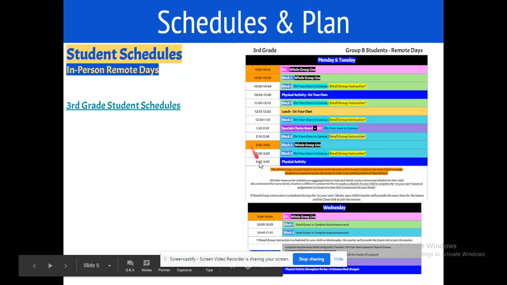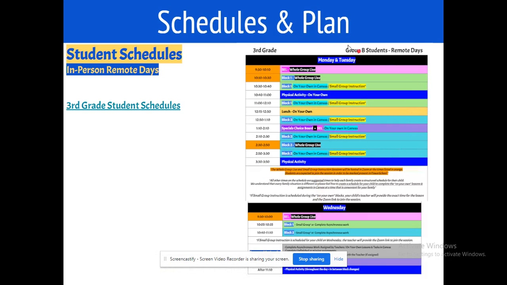This schedule up here is for either A rotation or B rotation. It is the same schedule if they are home Mondays and Tuesdays, or if they are home Thursdays and Fridays. This is their remote schedule and what they will be doing at home each time during the day and when they are expected to be on Zoom.